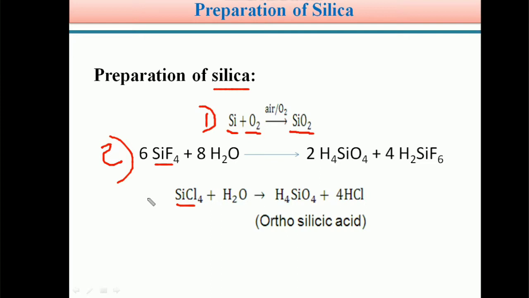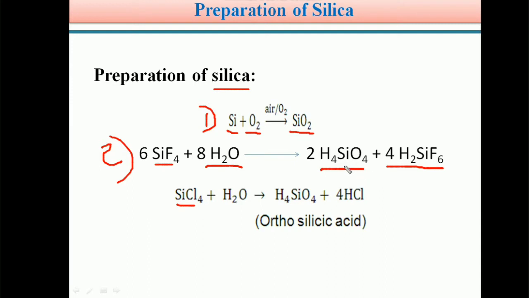Suppose, students, silicon tetrahalides on hydrolysis form silica. We can see this in detail. Silicon tetrafluoride, SiF4, on hydrolysis forms H2SiF6 and H4SiO4.